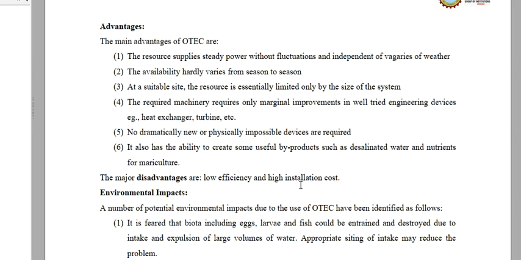And the cooling water from the depths that is used is usually nutrient rich, and if we don't send it back to the deep oceans, we can use it at shores to develop mariculture or fisheries, etc.